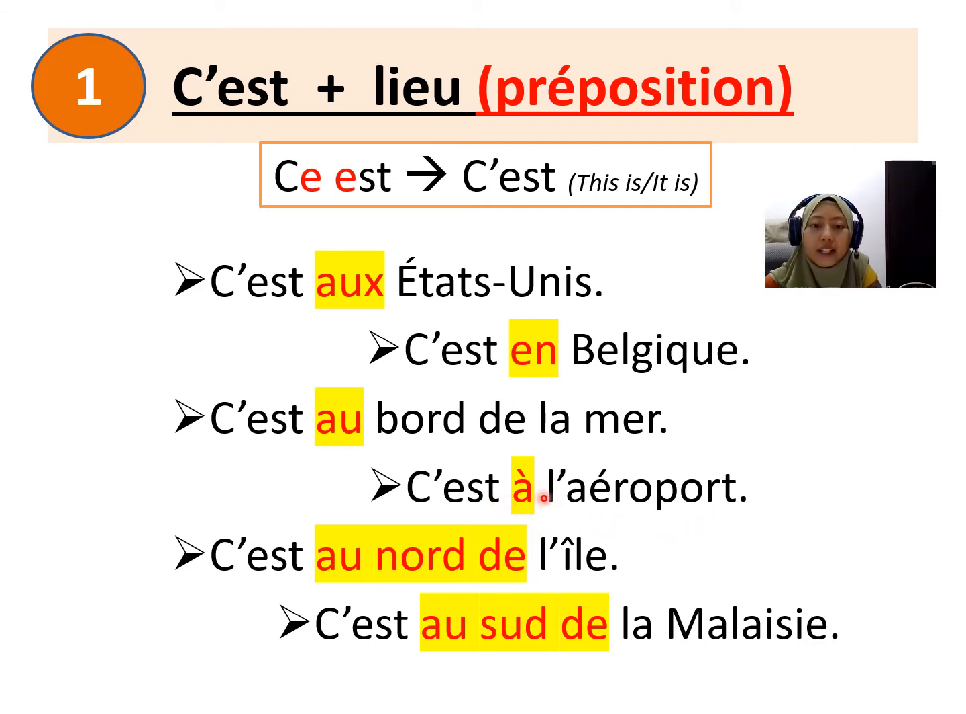l'aéroport, with l apostrophe. Next, if you want to say it is at the north side of the island, c'est au nord de l'île. Okay, c'est au nord de l'île. And the last one, c'est au sud de la Malaisie. It is at the south of Malaysia. Okay.